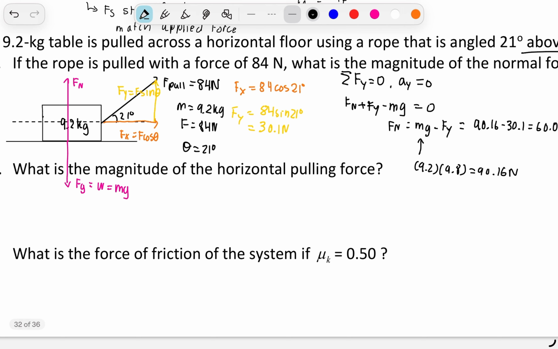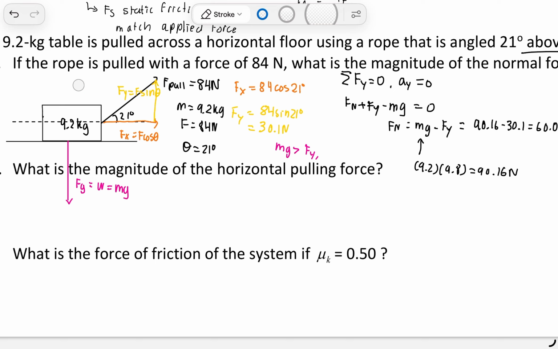Well, up here, we can also write that mg is greater than Fy. So we know that the downward arrow is going to be larger, because it has the Fy to help it, and those have to balance out.